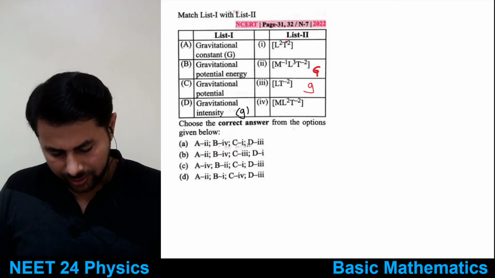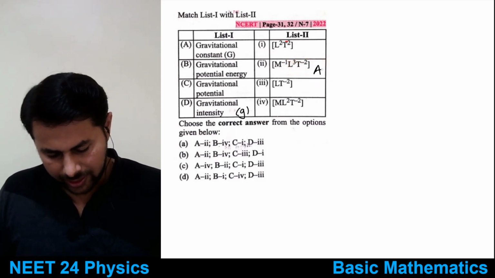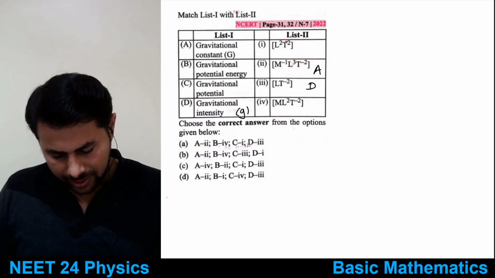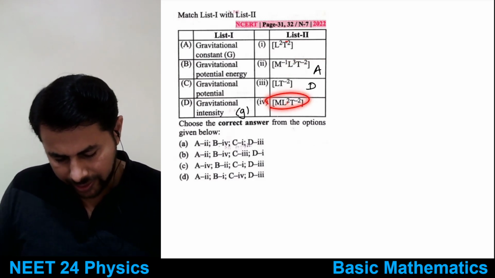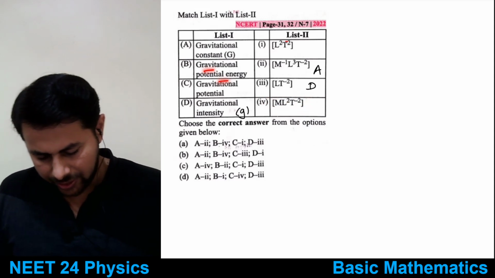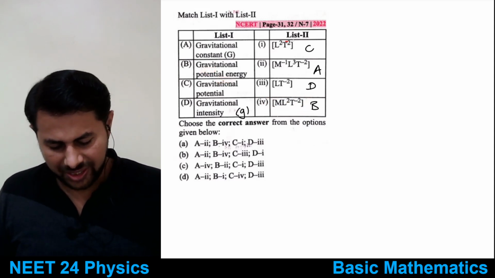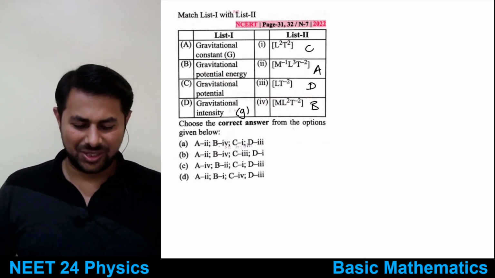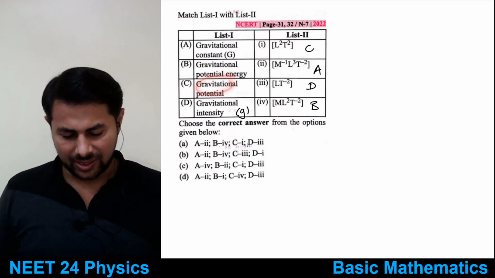All right, so this 2 is what? It's option A. Okay, this thing is option D, and this one is what? Potential energy, no? So it is B, and the remaining one, so this thing we don't need to check. Okay, L2 T2 is option C. So which one is correct?